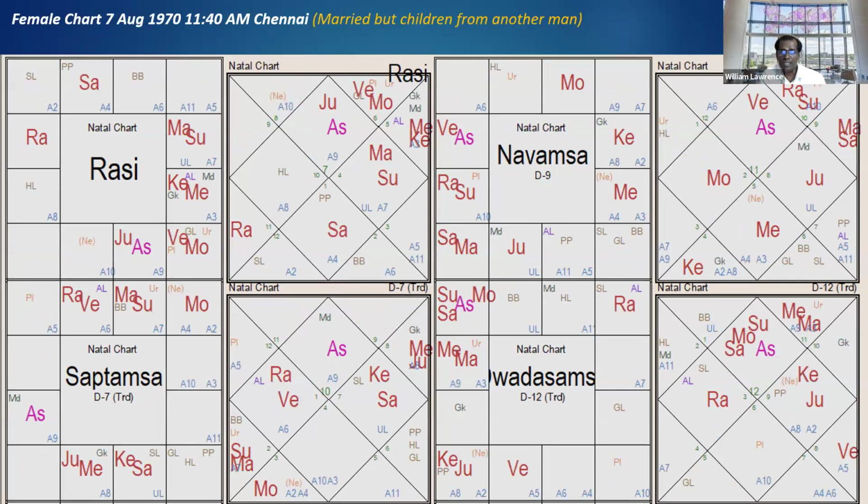Look at this chart. Very similar case. Married, children from another man. She had to end the marriage, separated because of this. She has 2 children. I don't know which of them is which. Some are saying both, some are saying only one child. She's keeping it a secret. But you can look at the horoscope and find out what is the case.